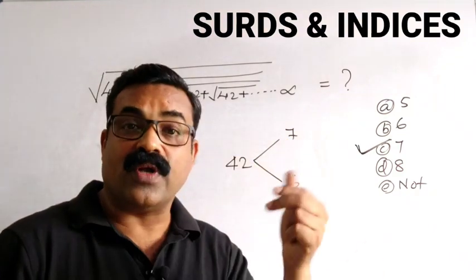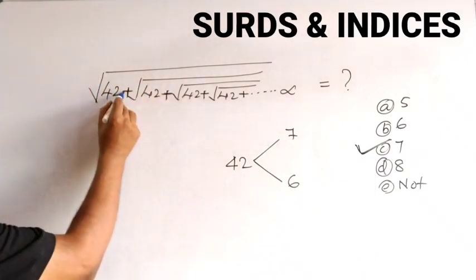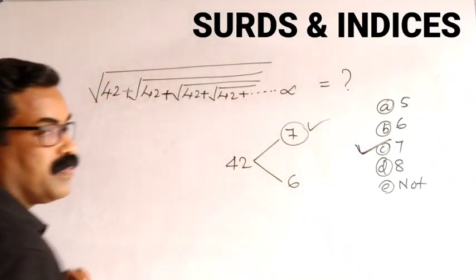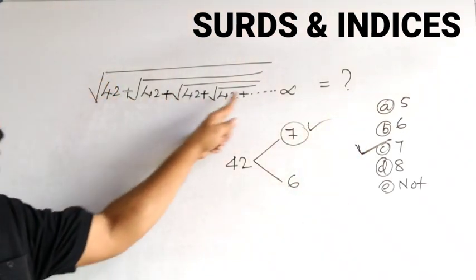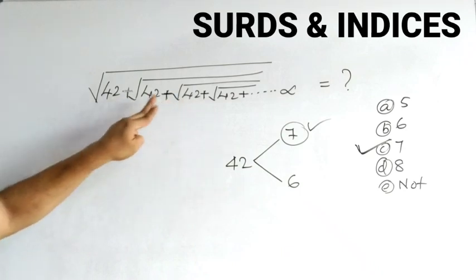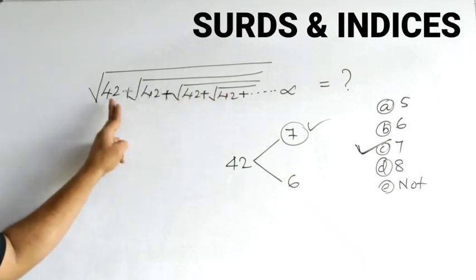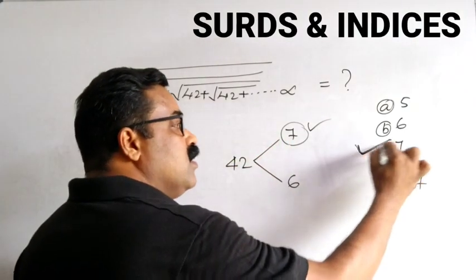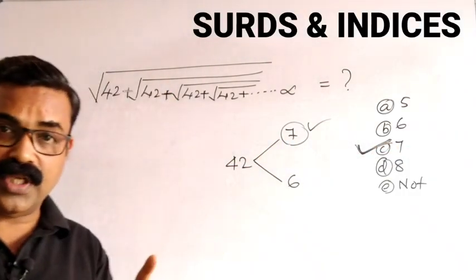And the third step is your answer. If plus sign is given in the question, the bigger number is the answer. If minus sign is given, the smaller number is the answer. Here, plus sign is given, so the bigger number will be the answer. Accordingly, you can mark 7 as the correct option.